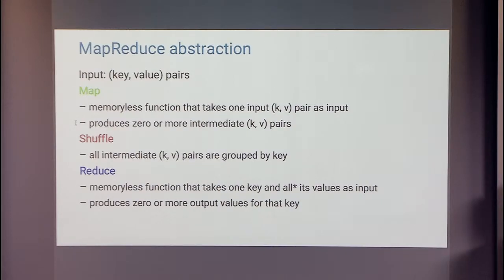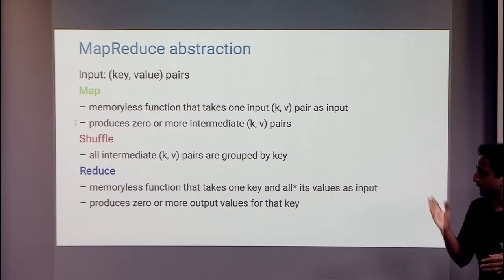Each machine processes a whole bunch of records, key value pairs, and they can all happen in parallel, right? A whole bunch of intermediate key value pairs get generated, and that is one of the reasons why it's such a nice model to build, tune, and optimize. There's massive parallelism because of the memorylessness. You typically think of a single record as a few hundred bytes or a few kilobytes at best, and that works very nicely.